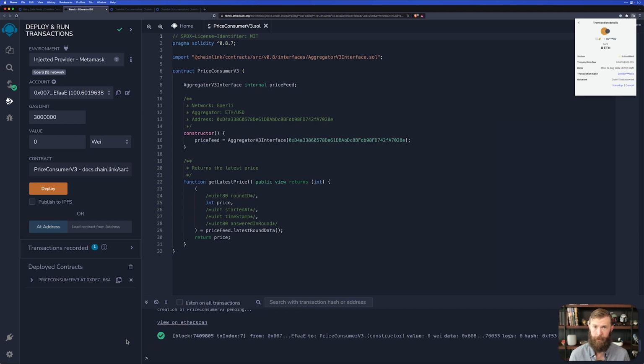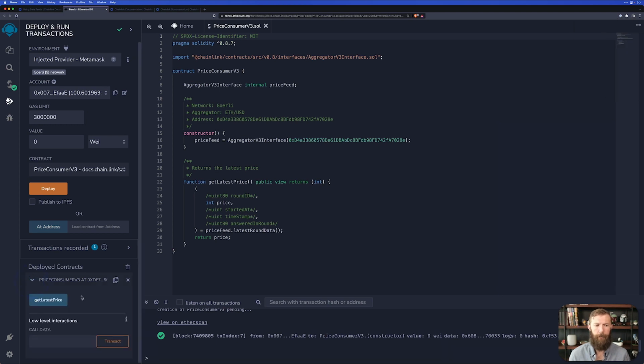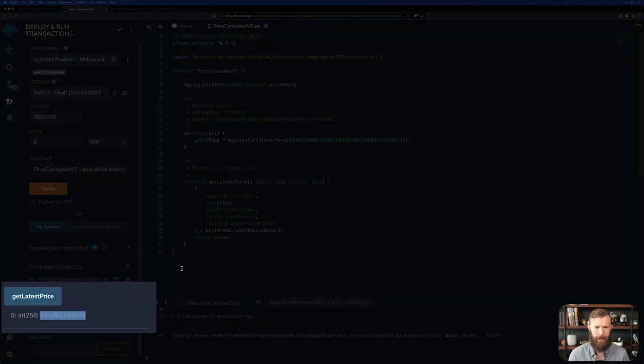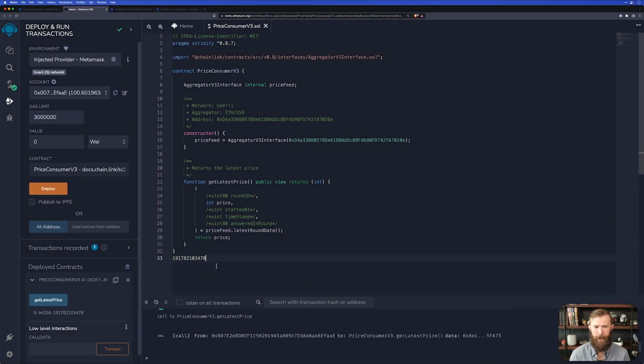All right, we've got that green check mark, and we can see on the left-hand side we have our deployed contract. If we open that up, we can see all of the functions that were deployed within our contract. Now, we only have one. It's getLatestPrice. Let's see what it returns. When we click it, we can see that we get this price, and this price seems like it may be a bit out of line with the current price of ETH.